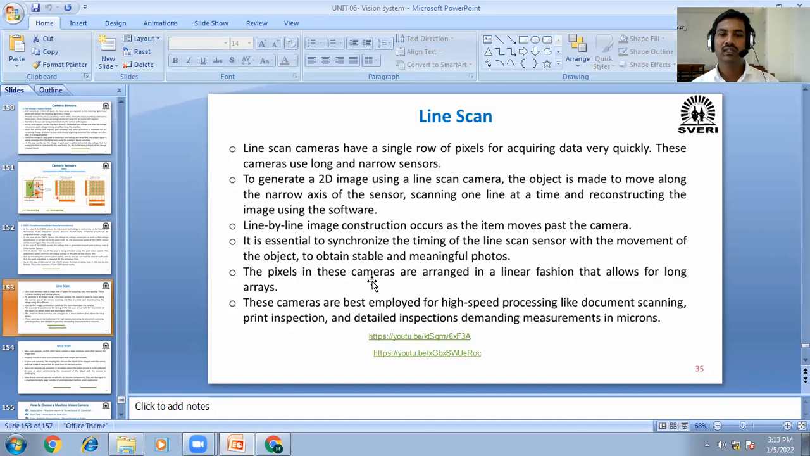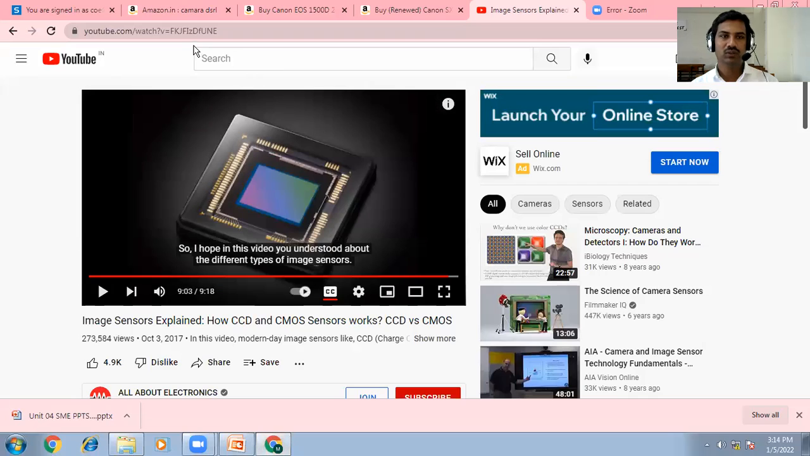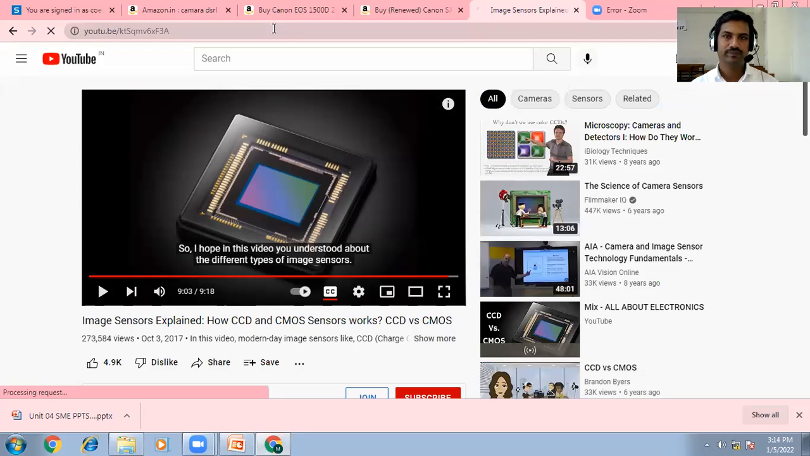The pixels in this camera are arranged in a linear fashion that allows for long arrays. These cameras are best employed for high-speed processing like document scanning, print inspection, detail inspection, and demanding measurement in the microscope. Okay, directly we will see how that line scan is done in the conveyors. Okay, we will see the application of that one.